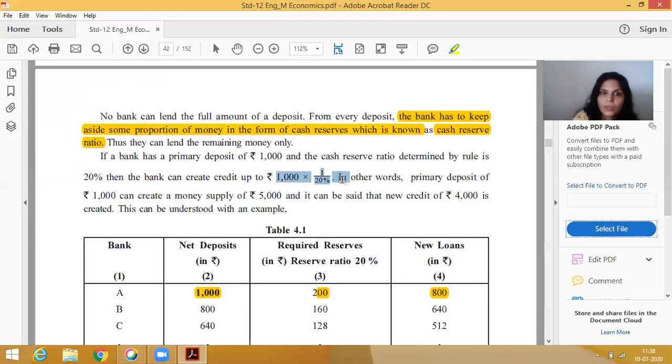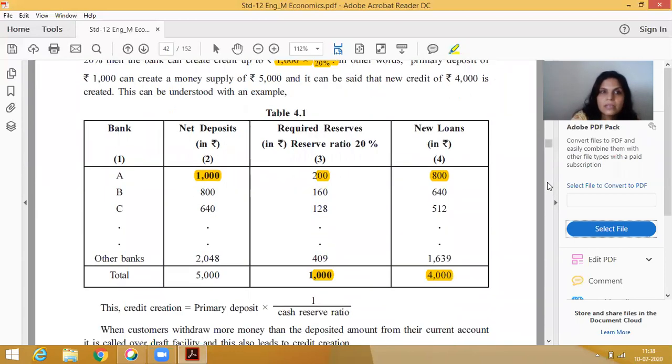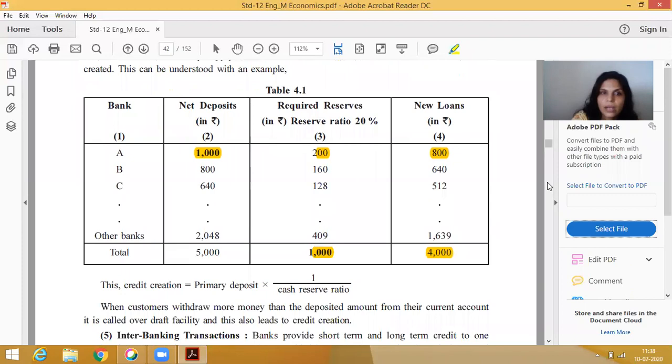And it is our formula. If CRR is 20%, then 1000 multiplied by 1 upon 20% gives 800. Correct. So one by one it can be measured, and we can understand by this formula. We have already completed it. So what is credit creation?